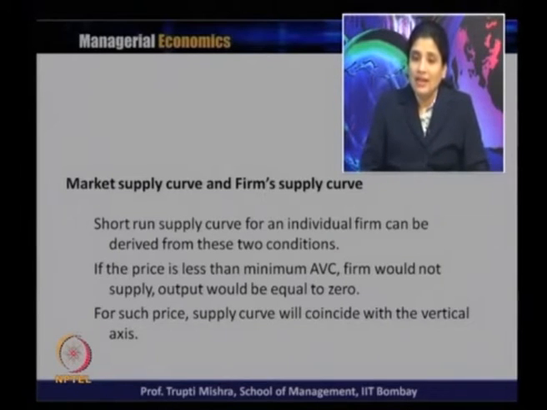If price is less than minimum of AVC, the firm would not supply, and output would be equal to 0. Any level of price which is less than minimum of AVC, the firm would not supply. Obviously, if it is shut down, then output would be equal to 0. For such prices, the supply curve will coincide with the vertical axis, because at these prices the output is 0.